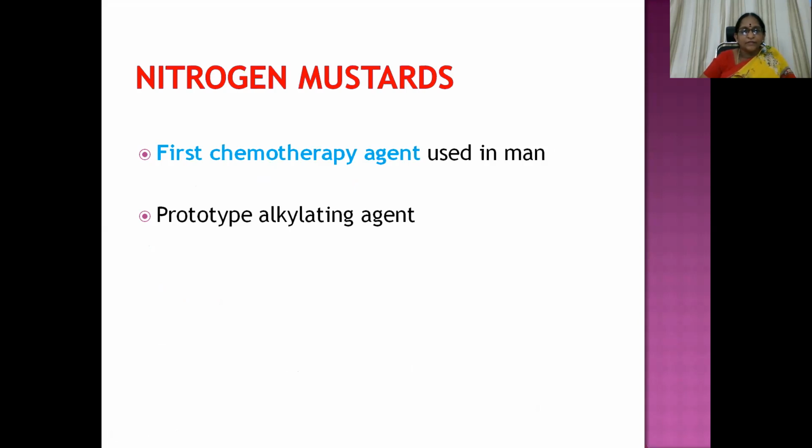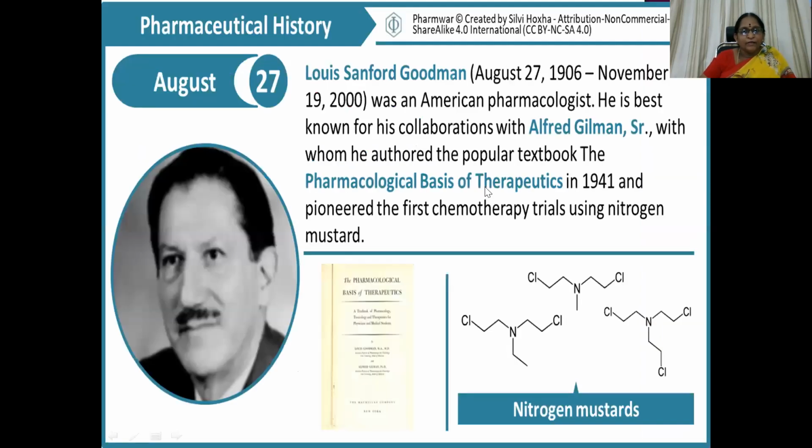Nitrogen mustards comprise the prototype alkylating agents, and they are the first chemotherapeutic agents that were discovered. In connection to the history, you have to remember this point and write it in your final exam. Louis Sanford Goodman was an American pharmacologist. He is best known for his collaboration with Alfred Gilman, with whom he authored the popular textbook The Pharmacological Basis of Therapeutics in 1941. You must be aware of this one, the Goodman and Gilman textbook.